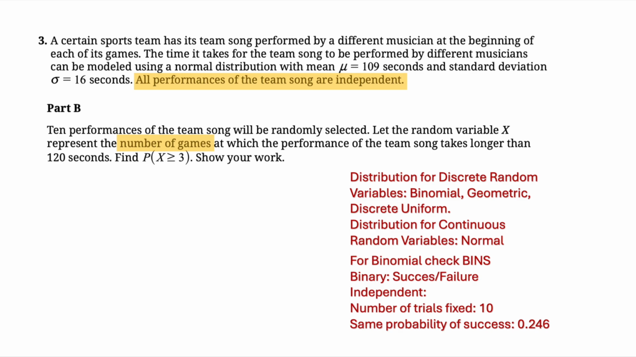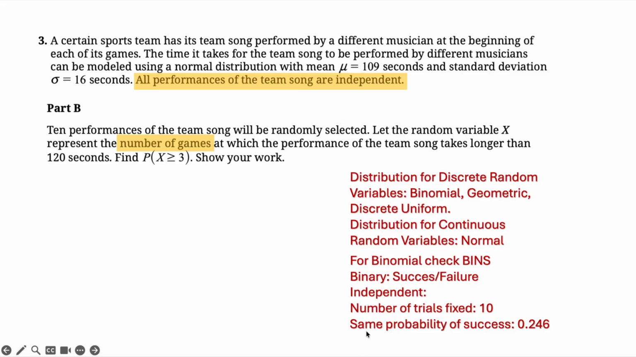So success would be the performance of the team song takes longer than 120 seconds, and the failure event would be it takes less than 120 seconds. Are they independent? Yes, that is where you use this information. It says all performances of the team songs are independent. Next is, are the number of trials fixed? Yes, it says 10 performances of the team songs will be randomly selected. So they have a fixed number of trials. If they don't have a fixed number of trials, that is where the geometric distribution would come into the picture.